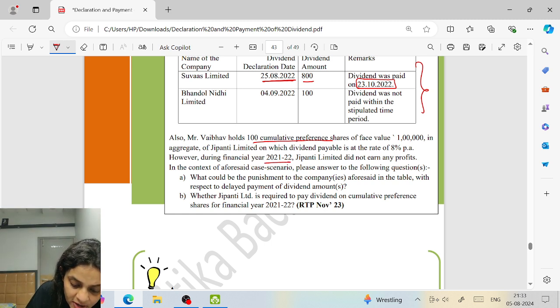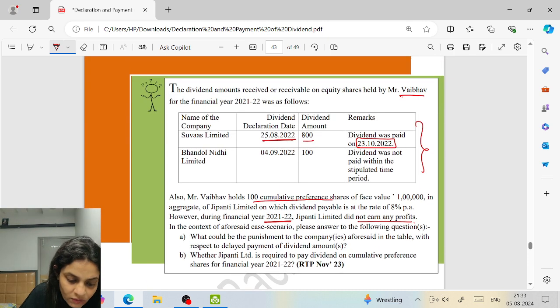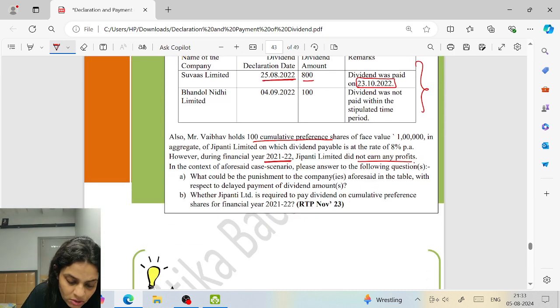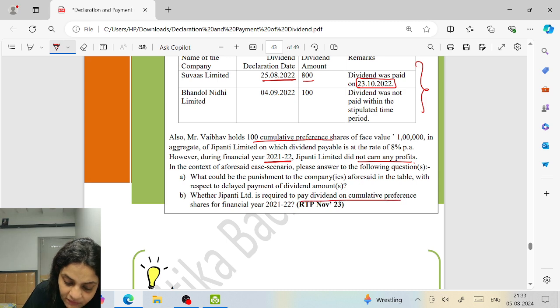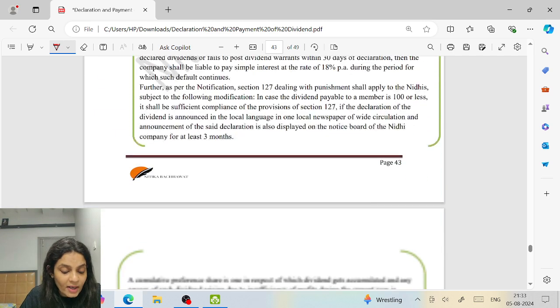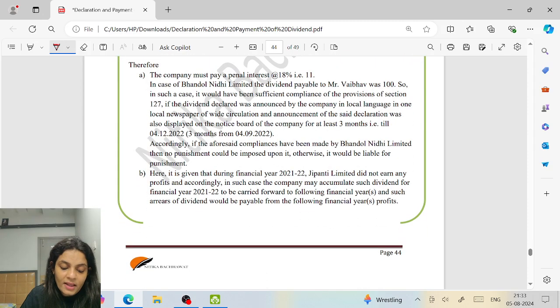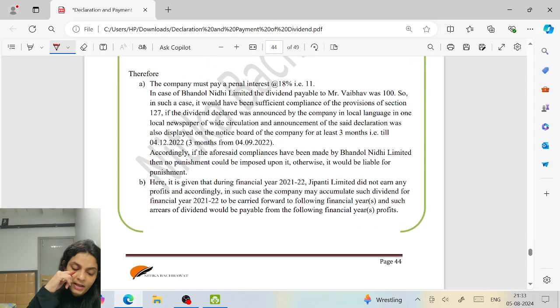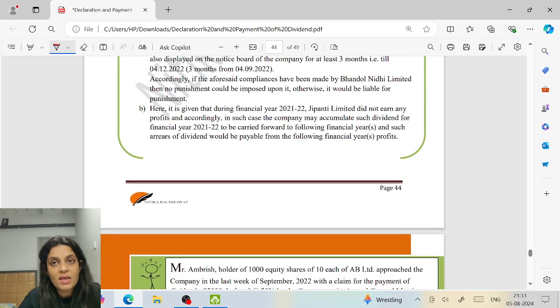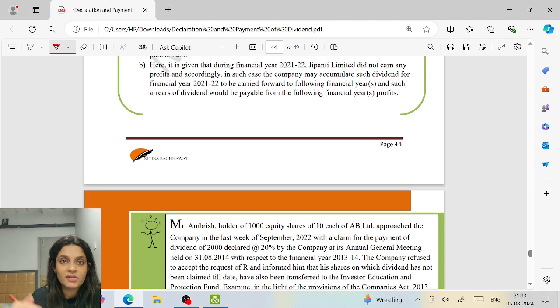However, during financial year 21/22, they did not earn any profits. So we are talking about 21/22. Whether he is required to pay dividend on cumulative preference shares for the financial year? Yes. And if they don't pay, then in the next year, they will pay for the previous year as well as the next year. That means if they don't pay in 21/22, their dividend will be carried forward to the next year and the dividend will be paid for this year and next year in the next year.